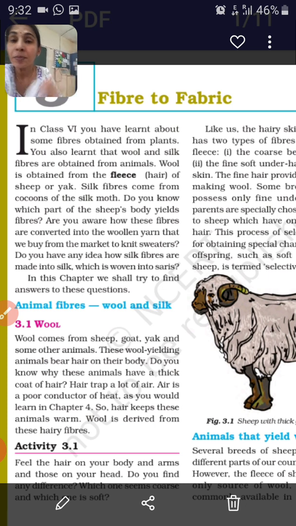So we shall be studying all those processes which help us to convert this fiber into this fabric. Fine. Children, there are two types of fibers, or you can say there are two types of fabrics. One is natural fabric and another one is synthetic fabric. The synthetic fabric, children, is made from artificial sources, something like petroleum products, the chemicals in the factories. And these synthetic fabrics are new to mankind.